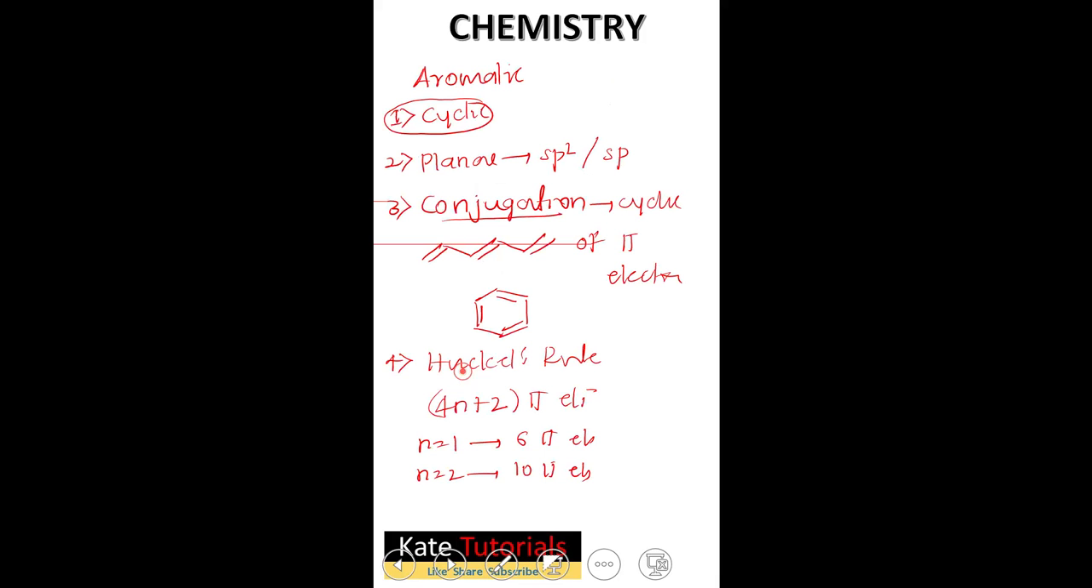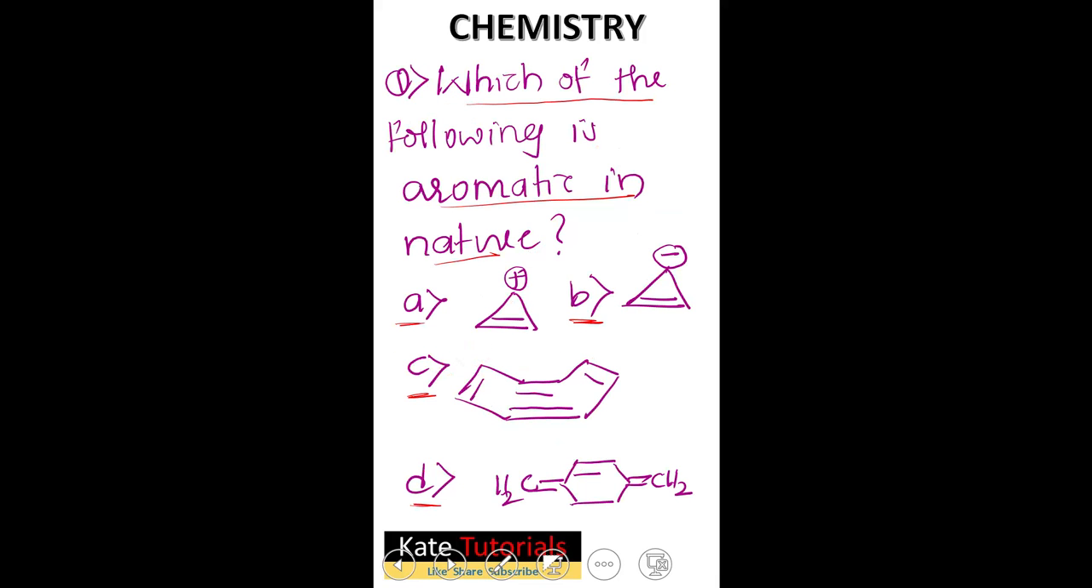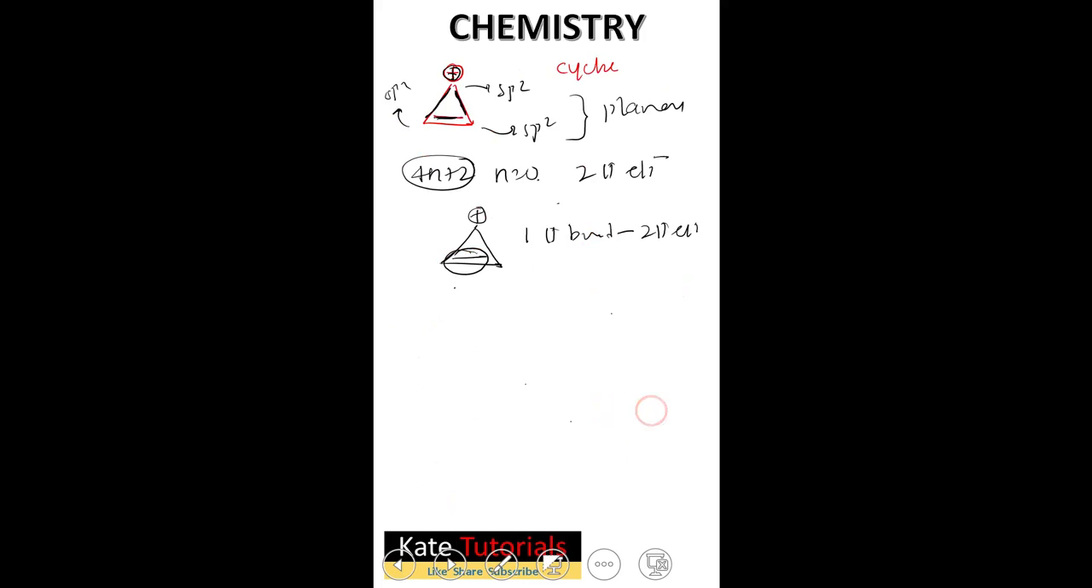Other three, let us see. Let me write it here. One is this one. All are sp2, cyclic, planar. But if you count, this is a pi bond and this is a lone pair. One pi bond means 2 electrons, one lone pair means 2 electrons. Total 4 pi electrons are there, which is not Huckel's rule. It does not satisfy 4n plus 2.